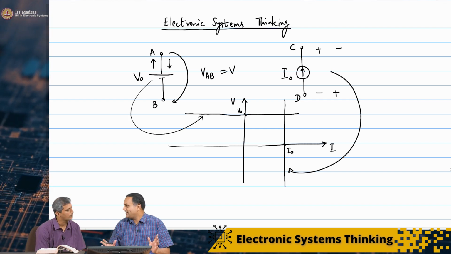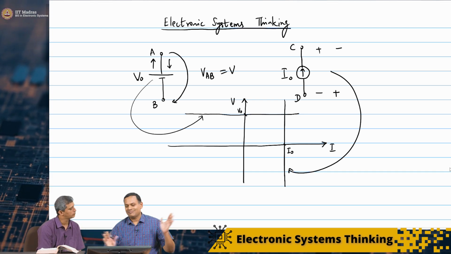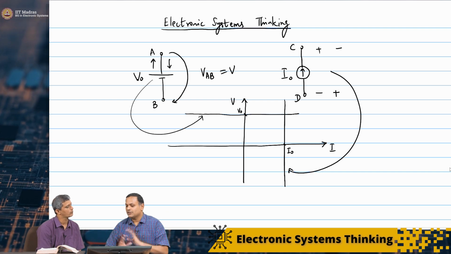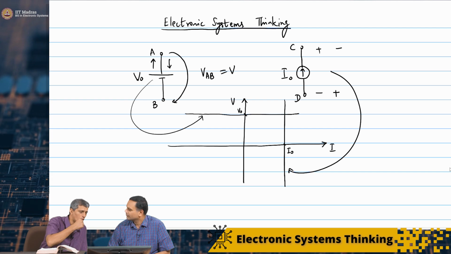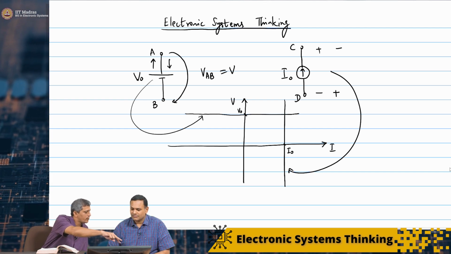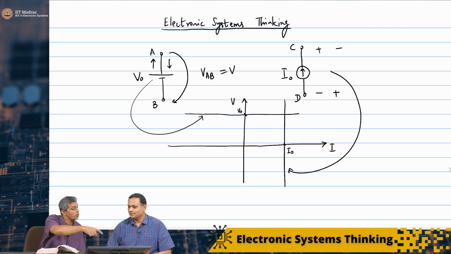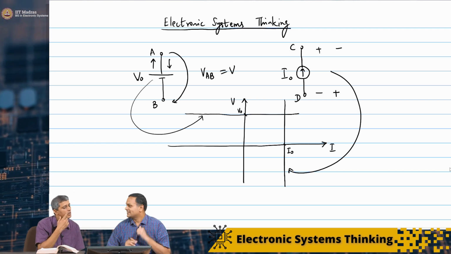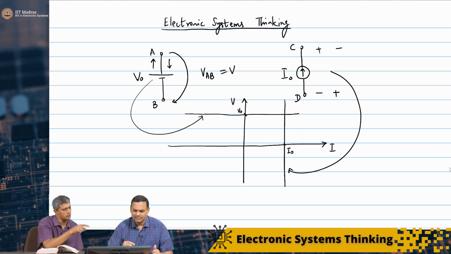So, this is very easy to understand because what that says is you can have any voltage across the current source, the current will always be I naught. For a voltage source, the current is determined by what you connect to A and B. For a current source, the voltage is determined by what you connect. Can we just look at a very simple example of connecting a resistor to the two sources?